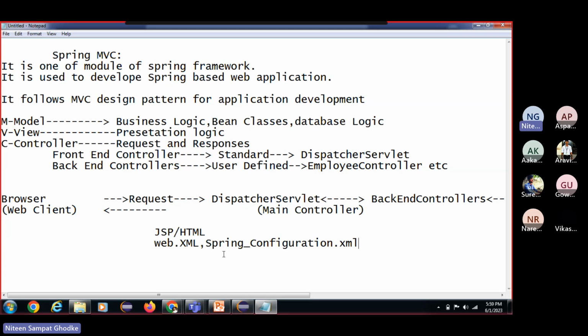If we understand Spring MVC and then go to Spring Boot to develop a Spring REST application or a Spring Boot web application, it will be very easy for you if you are comfortable with Spring MVC. In the next few days we are going to finish Spring MVC. As we finish it, the maximum part of our training will be covered, and only a few things will be left in our training path.